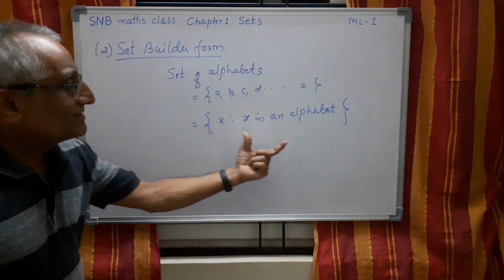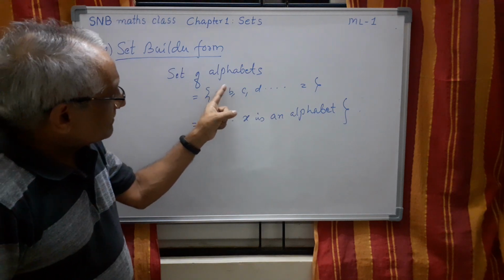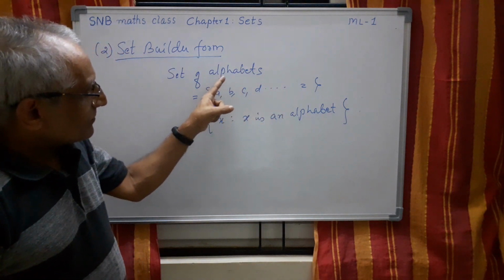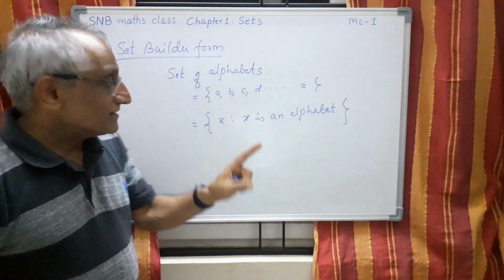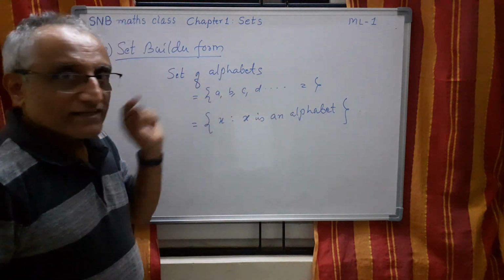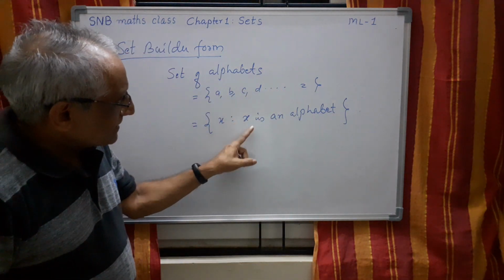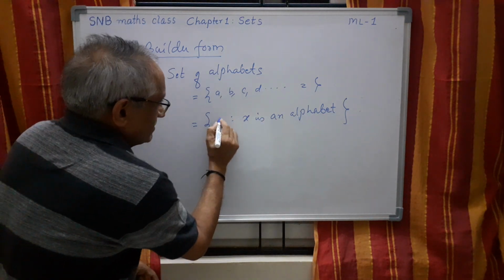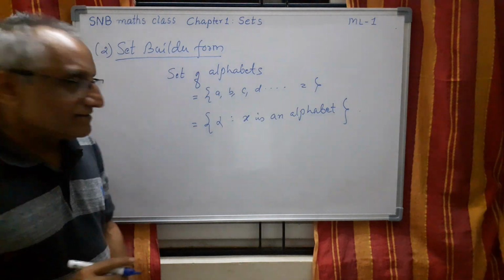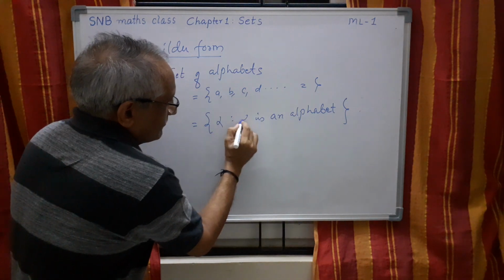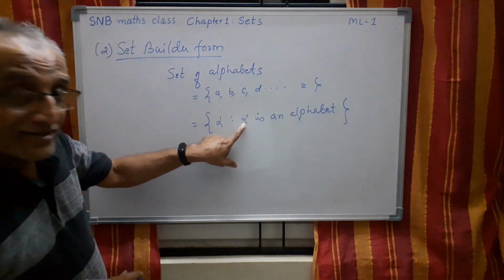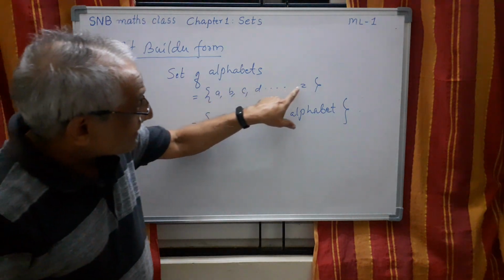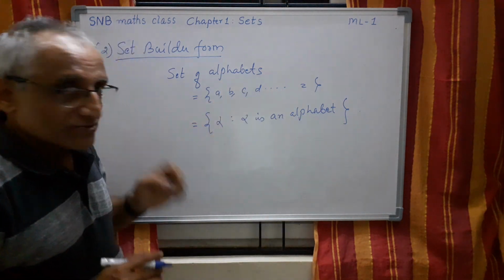So if this is the rule, all the elements here are ruled by one common characteristic. They are all the alphabets of English. Therefore, I have to write here X is an alphabet. It need not be X only. You can even say, for example, alpha, a Greek letter. Alpha such that alpha is an alphabet. These are the alphabets that are stated by this rule.